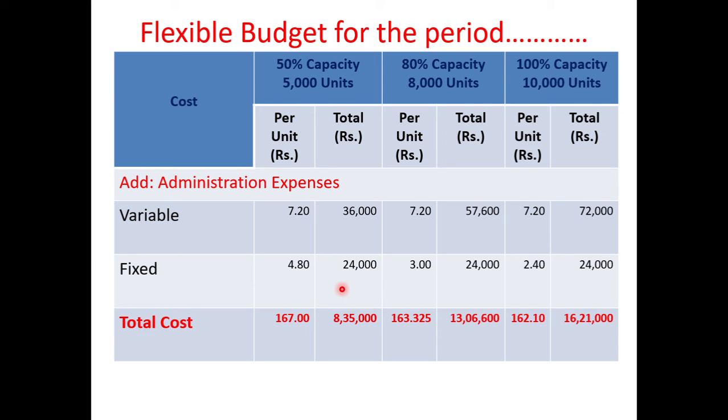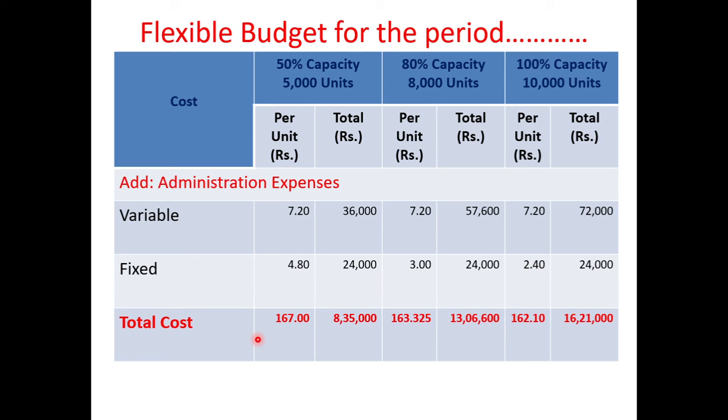Then fixed cost amount will remain same. So 24,000 first we should enter in the total column. Then we need to calculate the cost per unit, that is 24,000 divided by 5,000 units 4.80, 24,000 divided by 8,000 3, then 24,000 divided by 10,000 2.40.